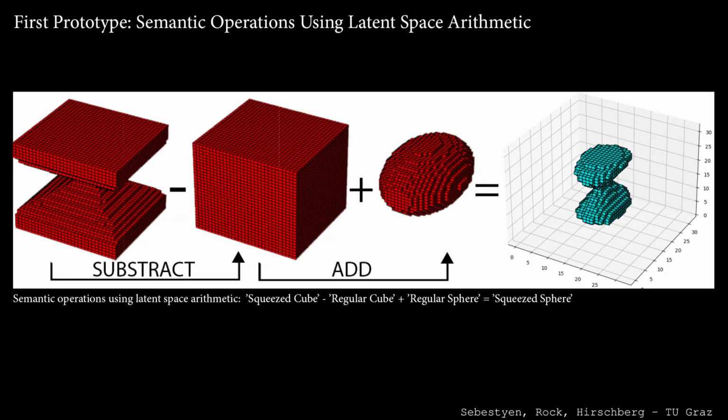Lastly, we performed arithmetic semantic operations inside the latent space. This was possible because when we trained the variational autoencoder, we had labels attached to the training geometries. We want to extract semantic concepts from our training data and apply these concepts to other shapes, generating new ones. On this slide, we can see how we navigated the latent space by first subtracting a regular cube from a squeezed cube, and afterwards added a slightly deformed sphere to that result. The output of this semantic arithmetic operation is the geometry on the very right. It is a deformed, squeezed sphere.